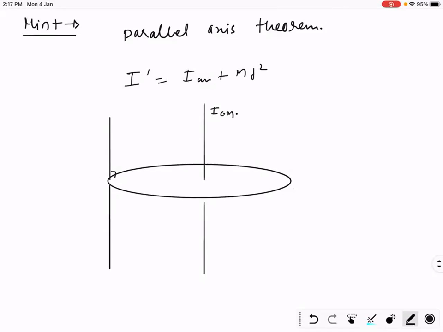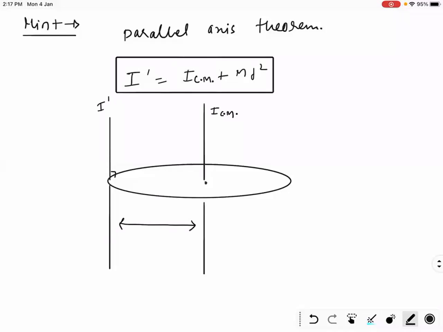That's why this is known as ICM. It is passing from center of mass of the ring. Understood? And if you want to calculate moment of inertia about I dash, you will apply parallel axis theorem. What does parallel axis theorem say? According to parallel axis theorem, moment of inertia about center of mass plus mass into square of distance between the axes, where D represents distance between the axes. Understood?